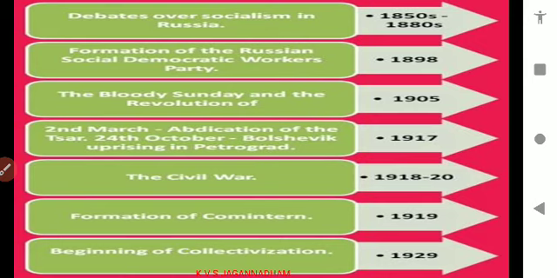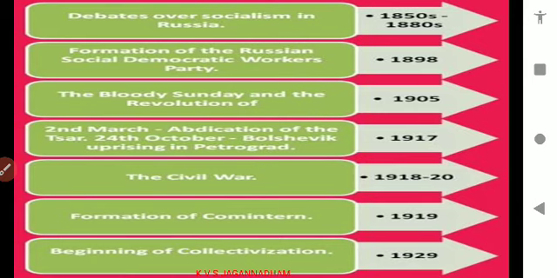See, it is a table. Debates over socialism in Russia, 1850 to 1880s. Formation of the Russian Social Democratic Workers' Party in 1898. Further, it formed as the Socialist Party. Next, in 1905, Bloody Sunday and the Revolution of 1905. 1917, 2nd March, abdication.